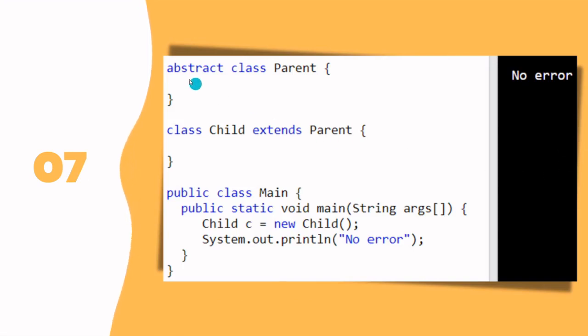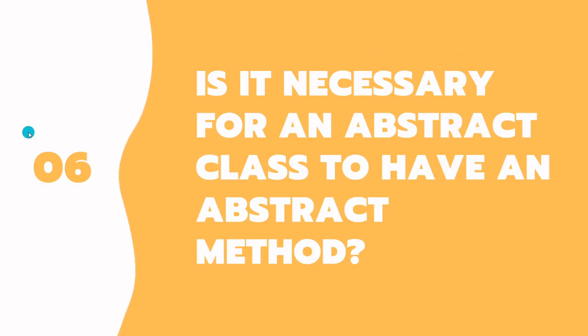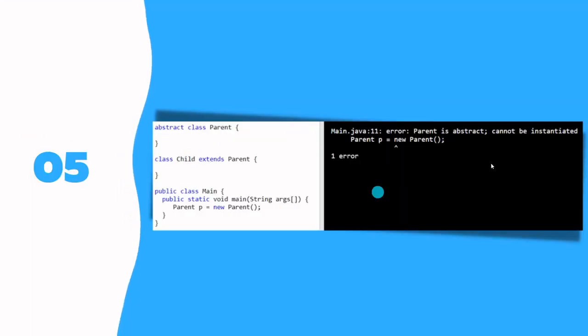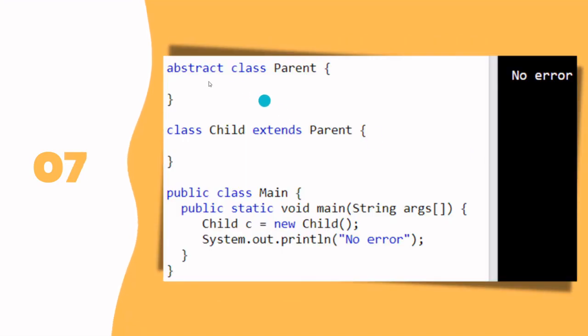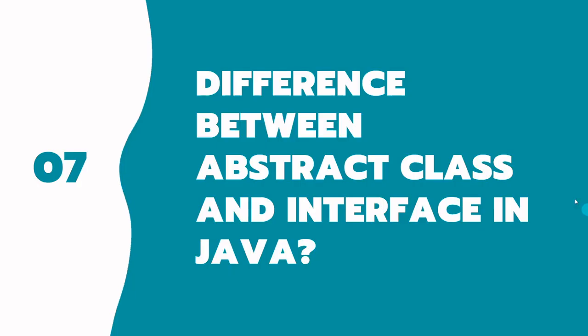Now let's take an example. So I created an abstract class here also and in this one also, but here you see one error already, so I would use this one. So this is an abstract class with no abstract methods. We tried to extend this one. We created an object of Child c and there is no error, right? You could have tried to do Parent p equals new Child also. There also you would not see any error.